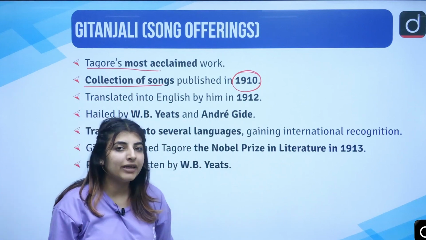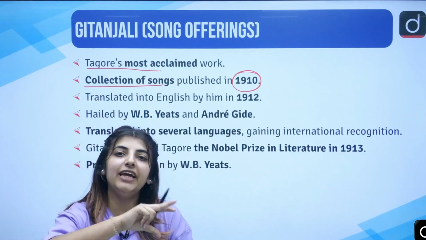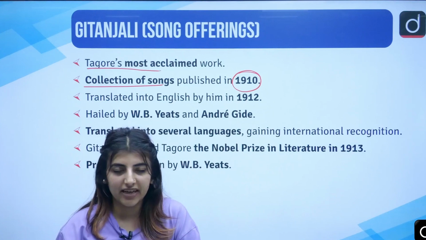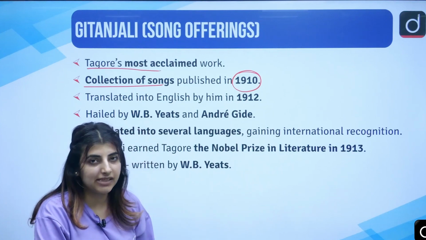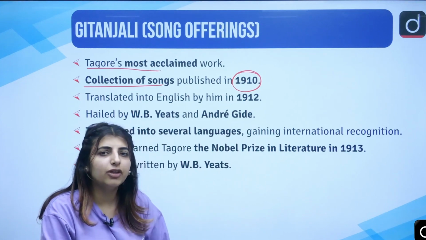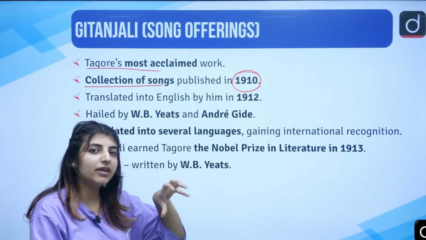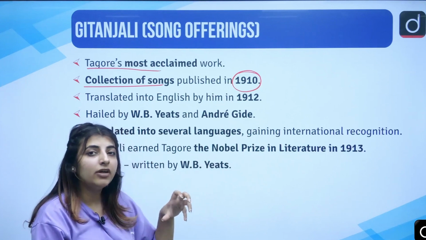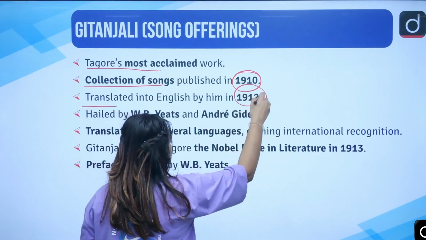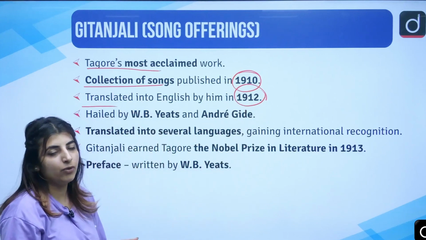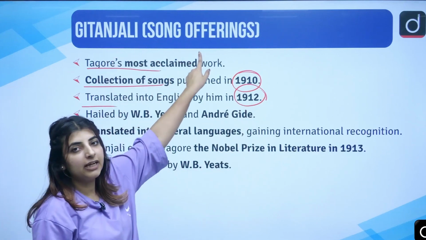But later on, in the year 1912, he translated this very collection of songs into English by himself, so that the crux, the thought process that he has put forth in the Bengali poems, is not reduced. Translated into English by him in 1912, and then he gave it a name, GITANJALI, Song Offerings.